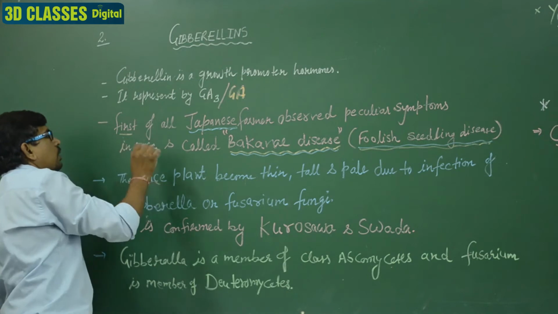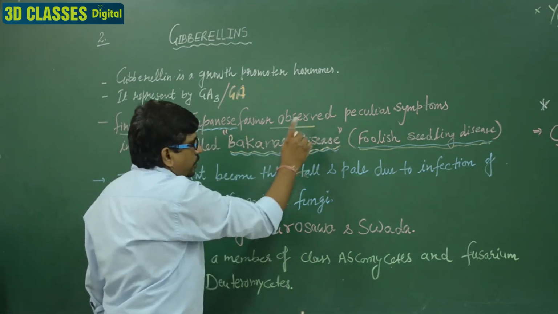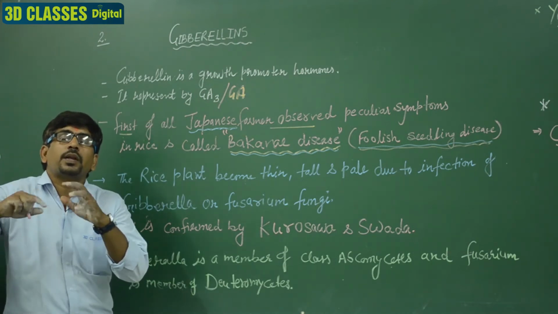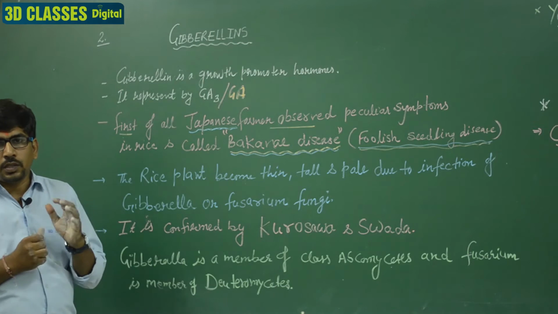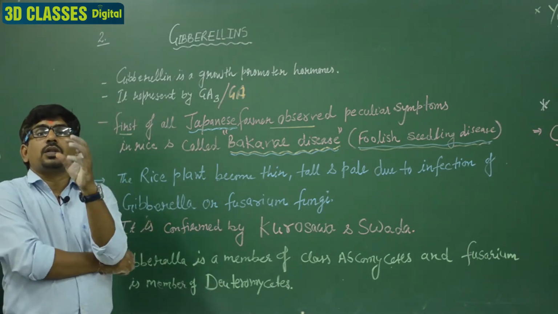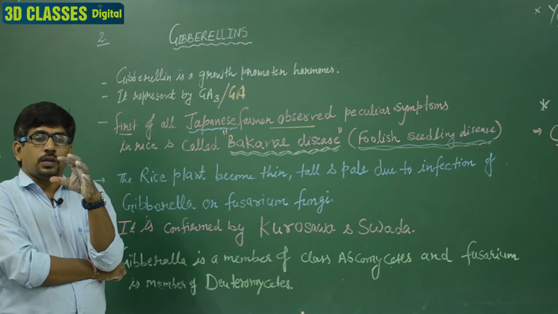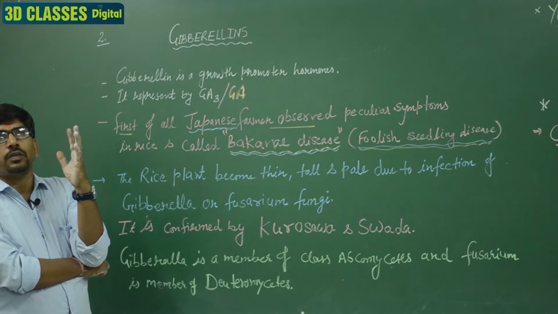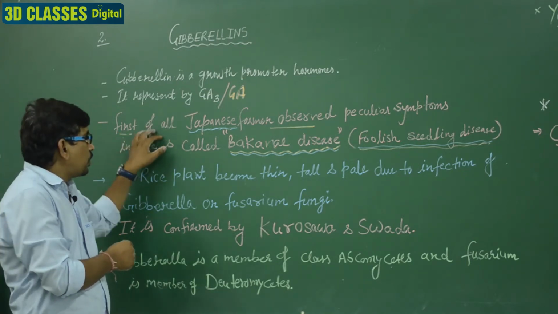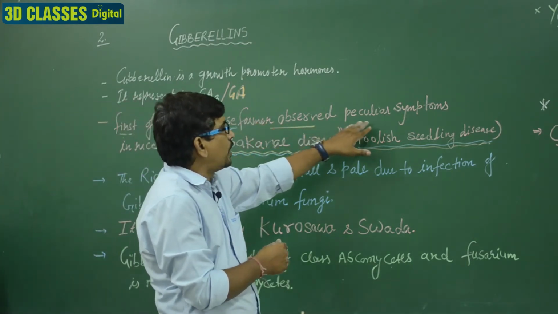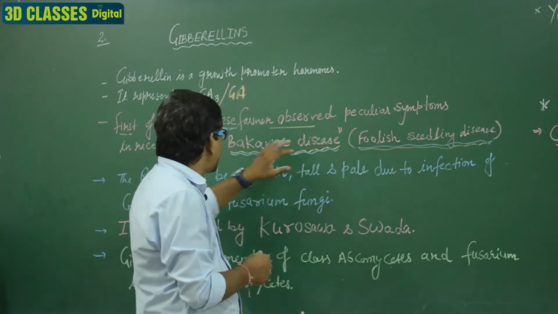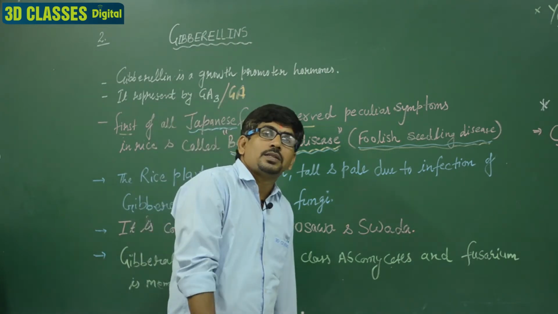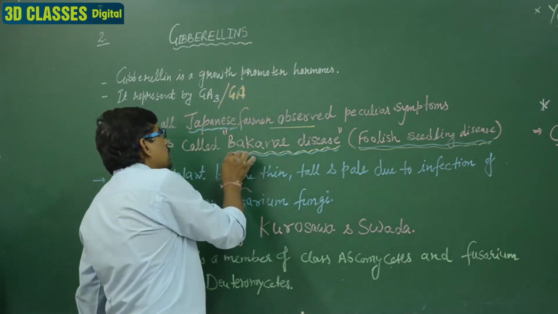First of all, the Japanese farmers observed, and gibberellin was discovered in Japan. The farmers observed that their rice plants were elongated in size. So we can say that first of all, Japanese farmers observed peculiar symptoms in rice, called the bakanae disease, known as the foolish seedling disease.